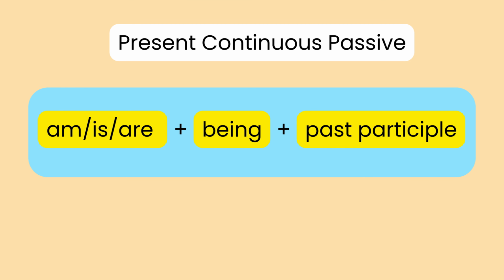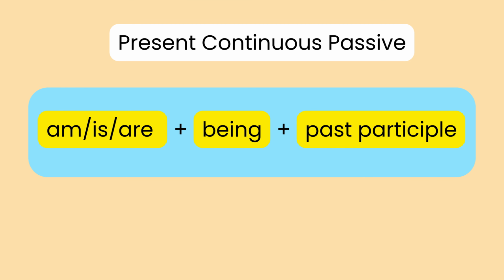Now we'll learn about the past perfect passive. The structure is had been, plus past participle. We use this tense when we want to talk about an action that was completed before another action in the past. For example, the report had been submitted before the meeting started.